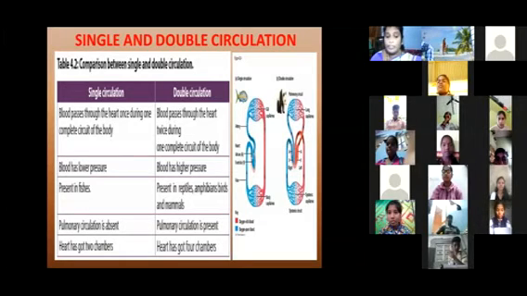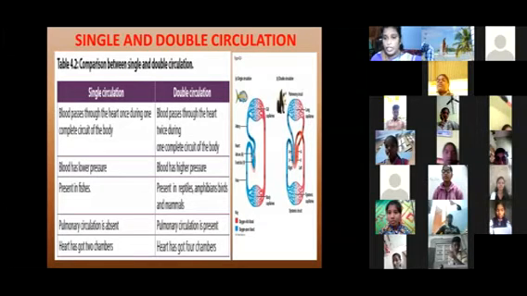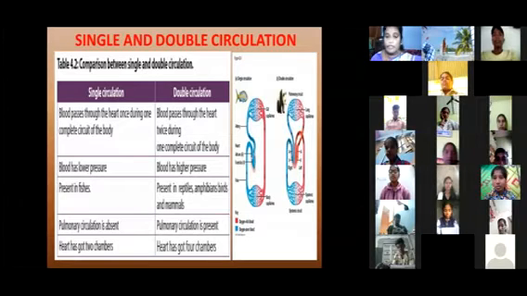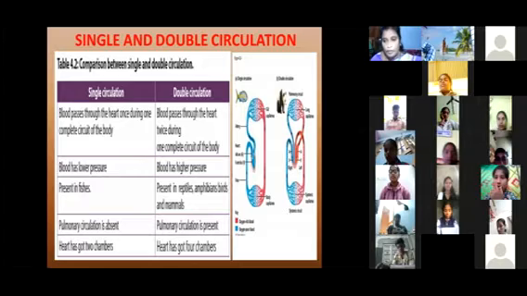But from today onwards, single circulation and double circulation are discussed for some living organisms. There are different kinds of living organisms in our surroundings. All have four chambers in some of them, but they differ in each animal, and the chambers also differ.